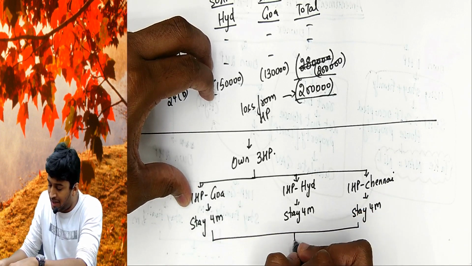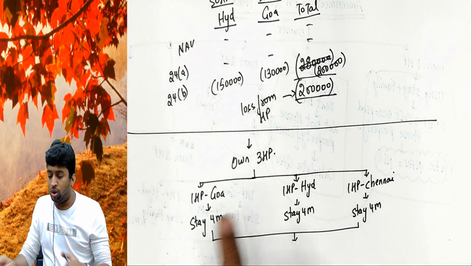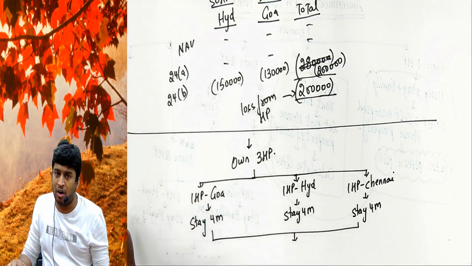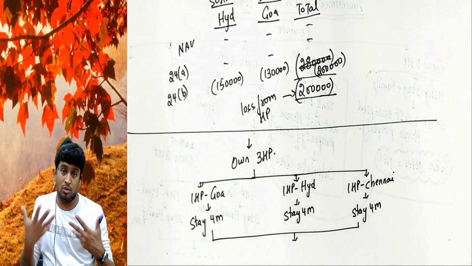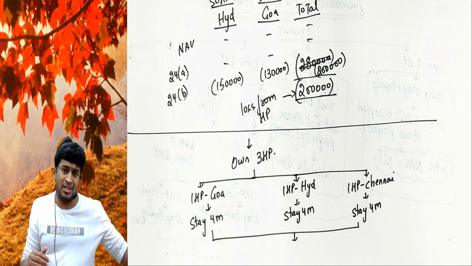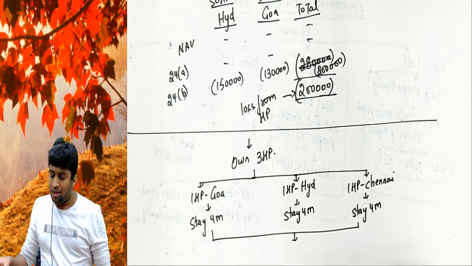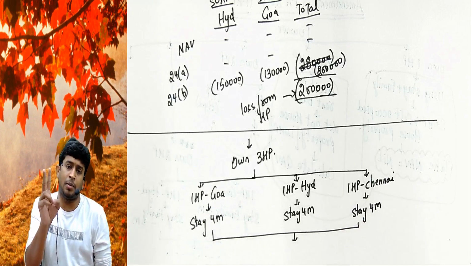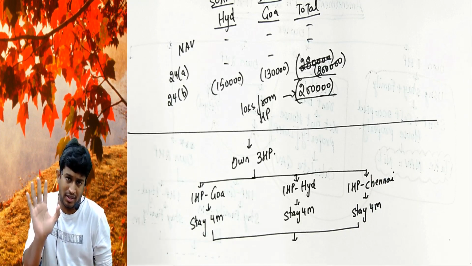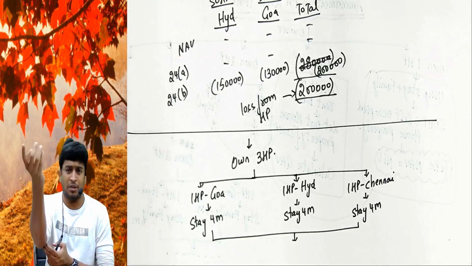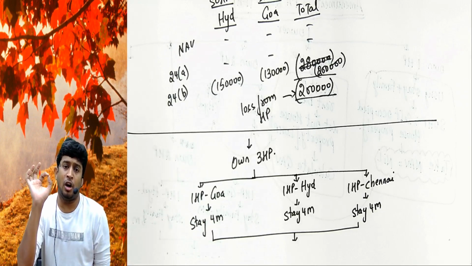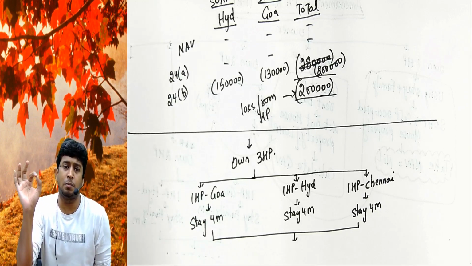So the government clarified, if you own 3 properties and all 3 are self-occupied, you're shifting 4 months each just for fun purpose, you can treat only 2 properties as self-occupied. The third property, which you decide, will be called deemed to be let out property.